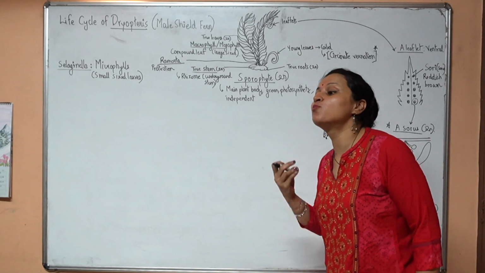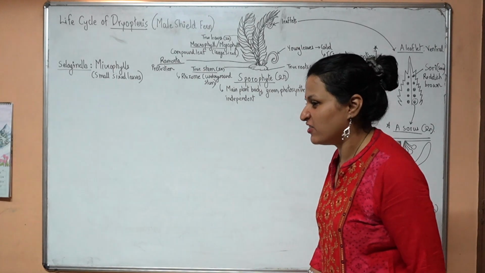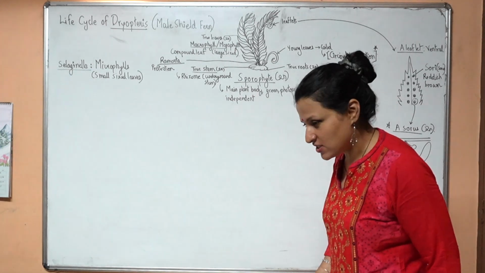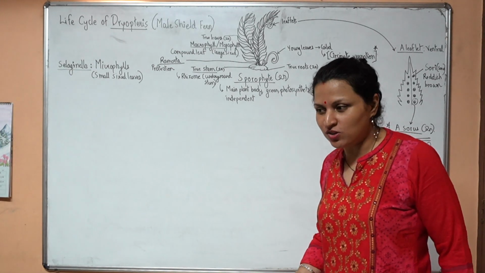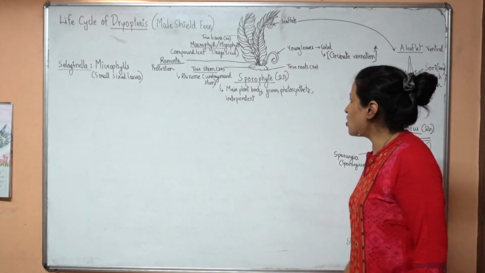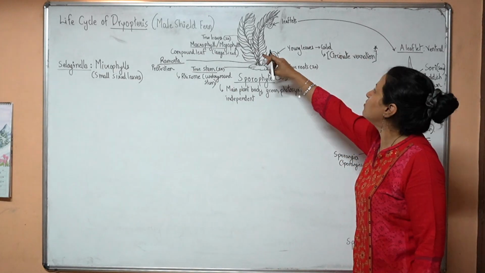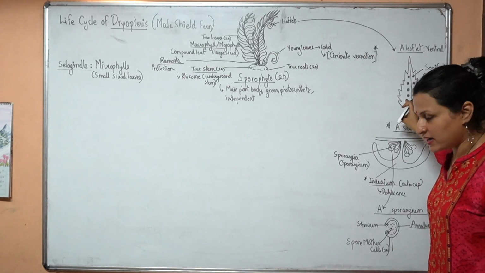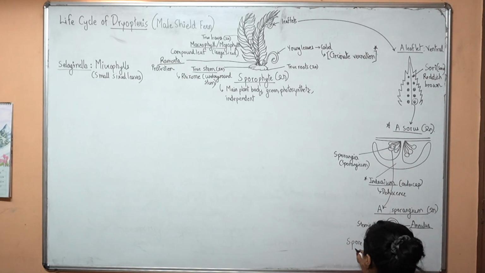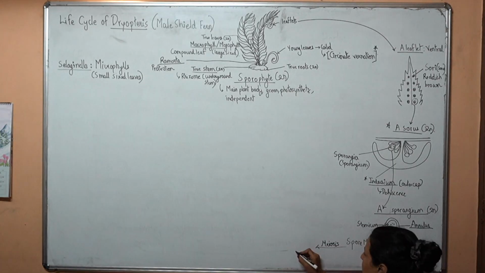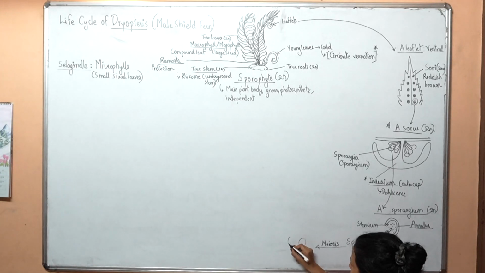Have you realized why these structures are called sporophytes and gametophytes? Sporophyte means spore producing plant body. Phyte means plant body. And gametophyte is the gamete producing plant body, the haploid. So how will it produce spores? It will bear such bag-like structures bearing 2n cells, which will undergo meiosis. Meiosis is wherein one cell divides to form 4 haploid cells.